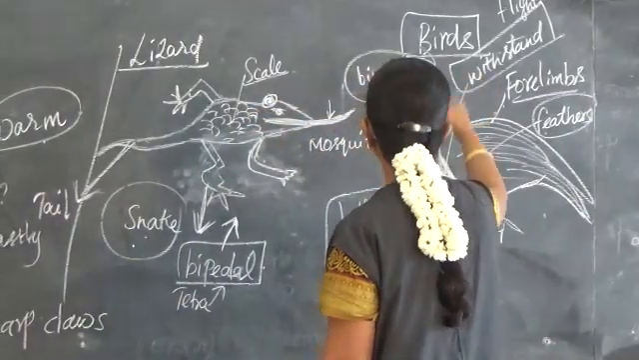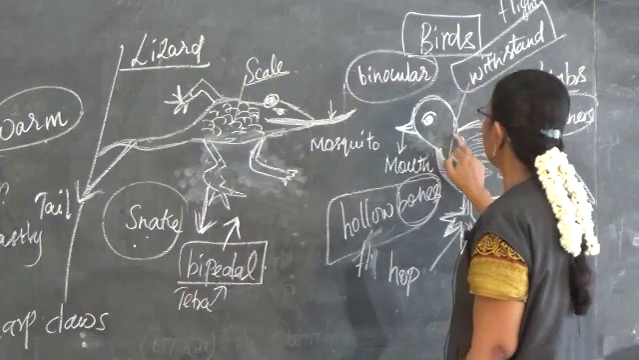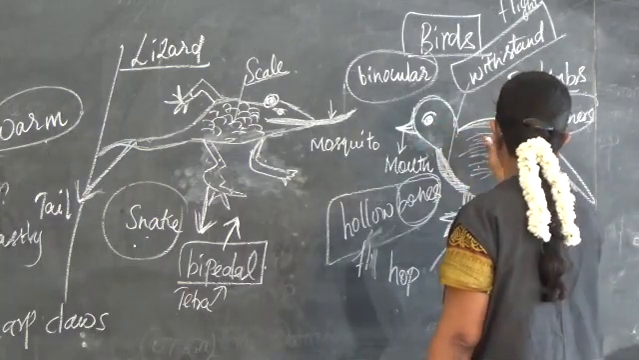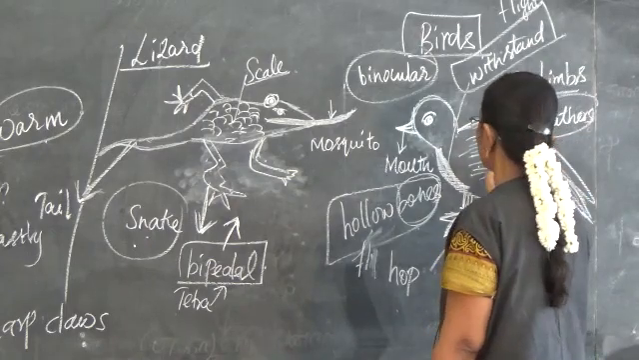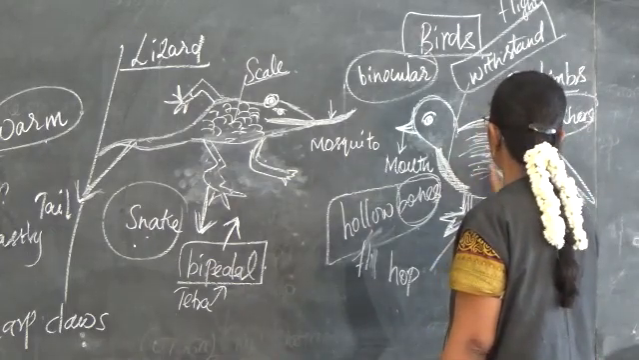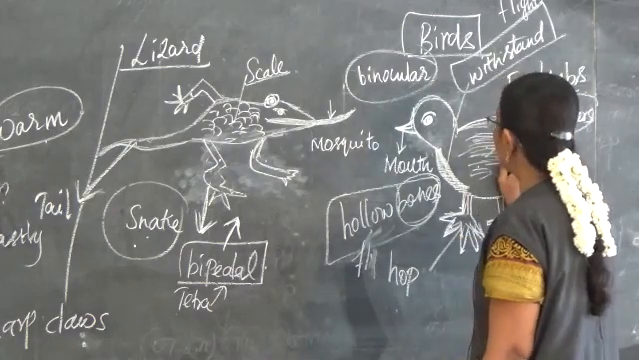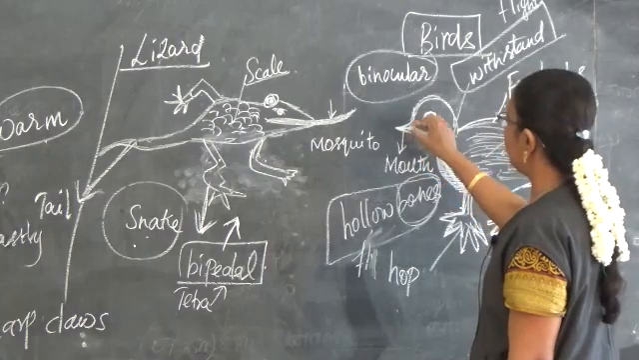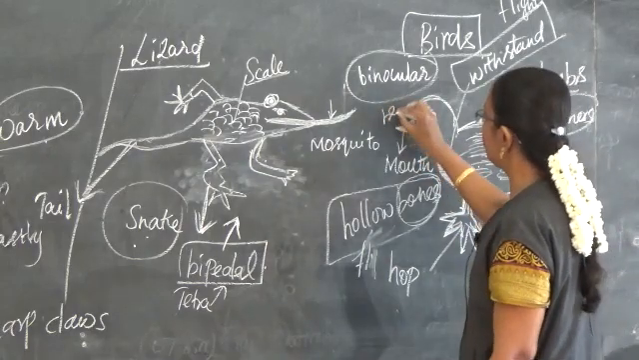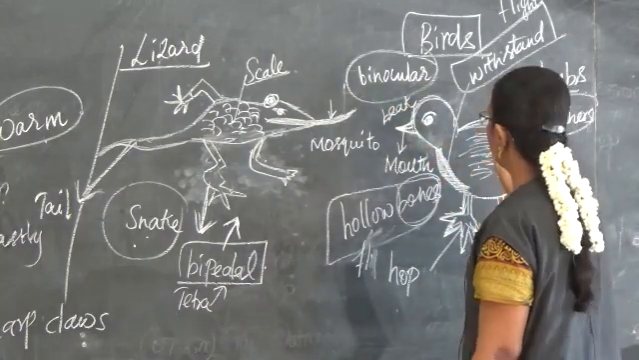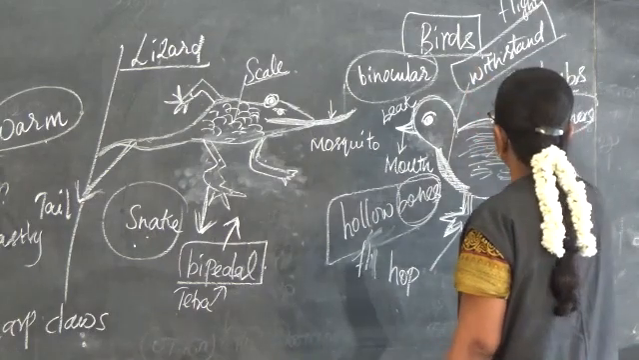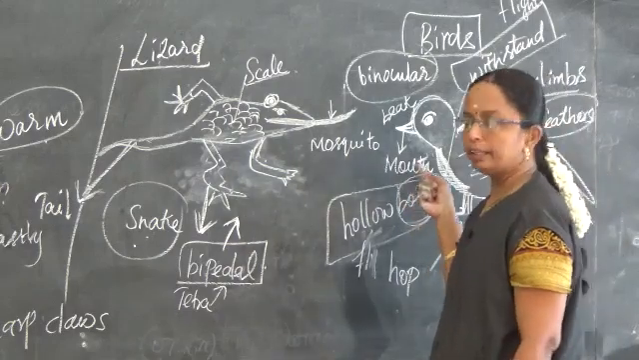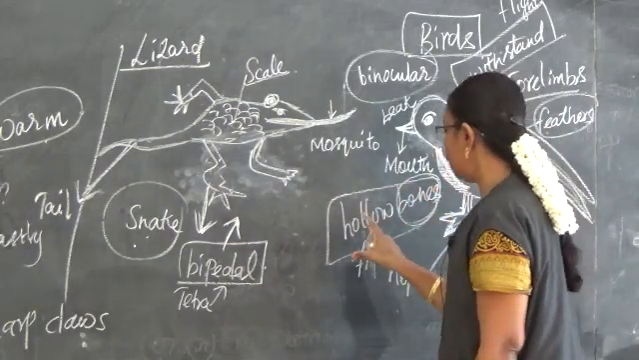And then when we move on to the birds, they have 4 limbs, modified as wings. The forelimbs are modified as wings, and their body is covered with feathers. The feathers give them protection. And then eyelids are present. Beak is present instead of mouth. Then their hollow bones help them for easy flight. Bones are very hollow.